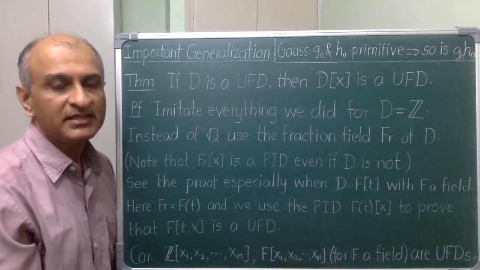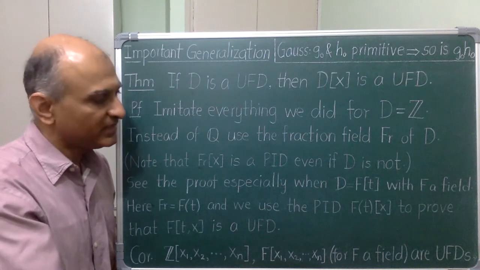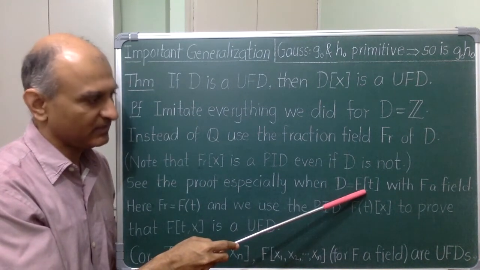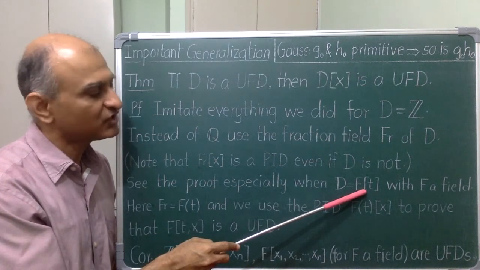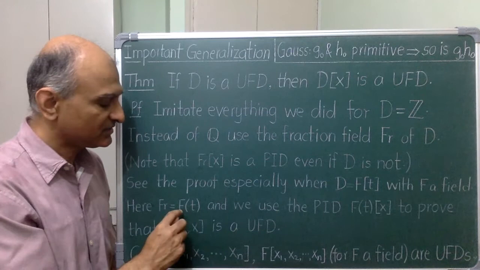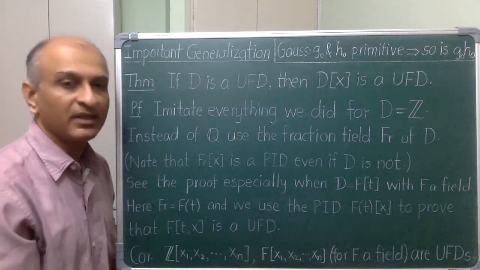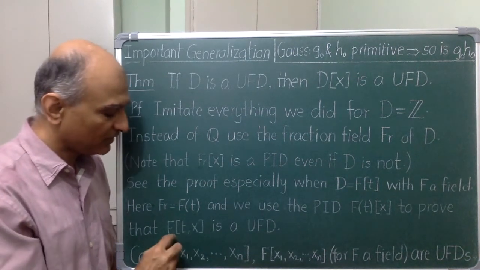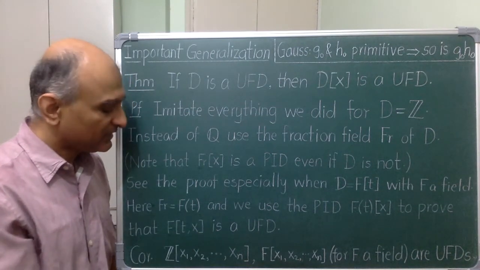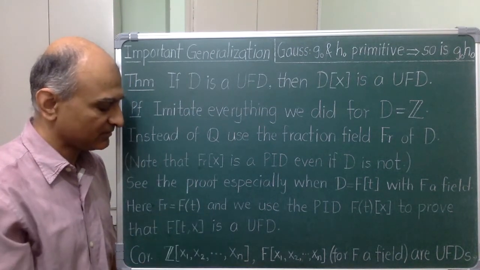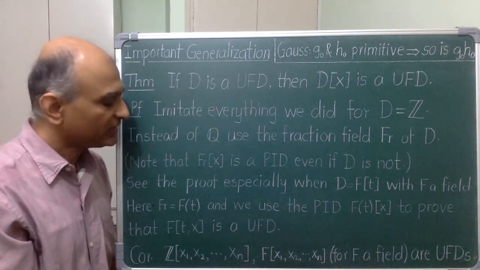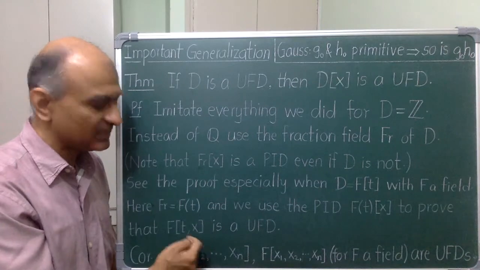A special case is worth noting when D itself is a polynomial ring in one variable over a field. I know that this is a PID and so a UFD. In this case, the fraction field is the field of rational functions. And I finally prove that the polynomial ring in two variables is a UFD. The reasoning that goes into this case, particularly the Gauss lemma, are useful. So it is worthwhile to do the proof in this case explicitly.